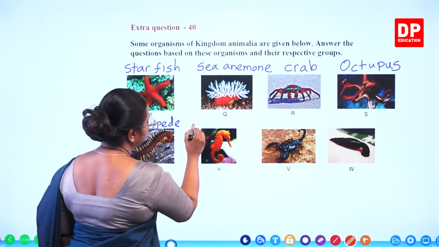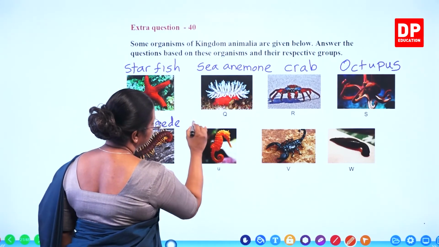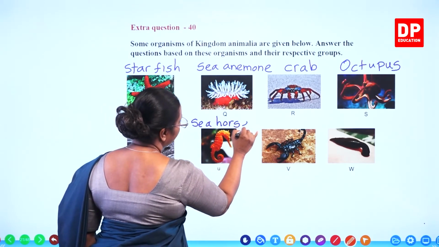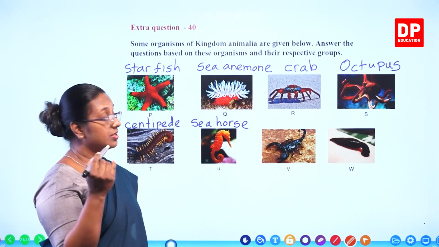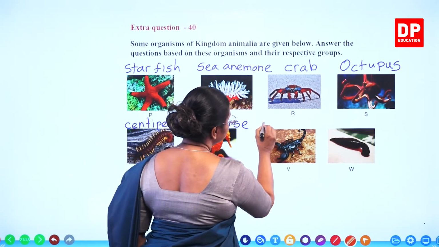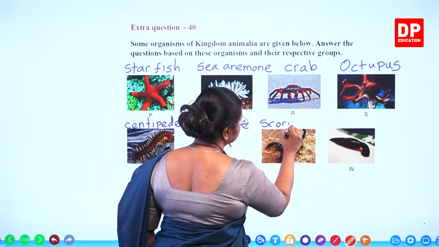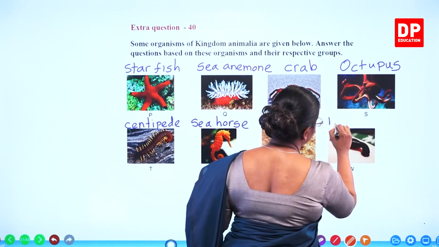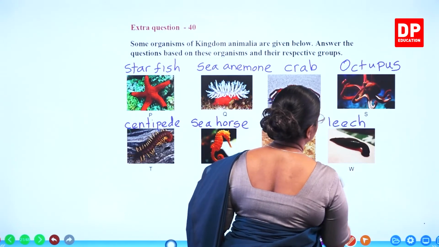Then here we have a, what is this? It is a seahorse. So now you are familiar with all these animals, you can easily identify them. What is this? A scorpion. And here we have a leech.